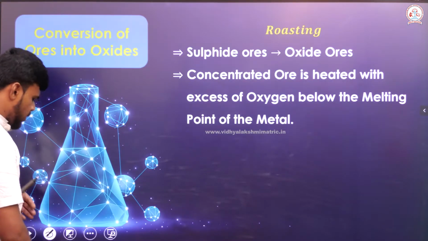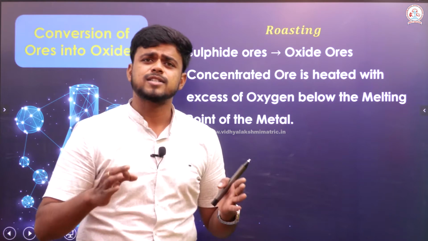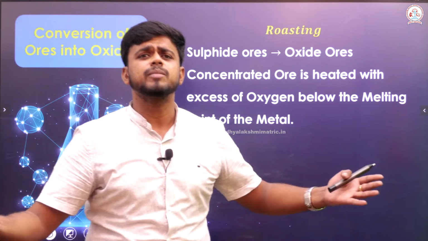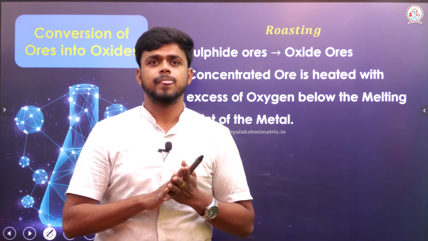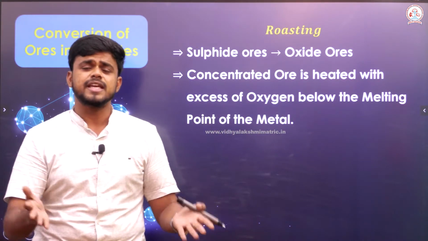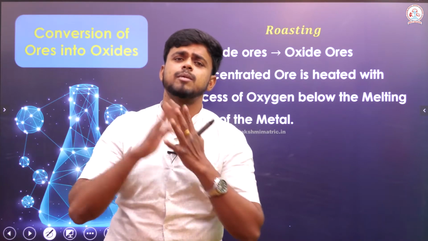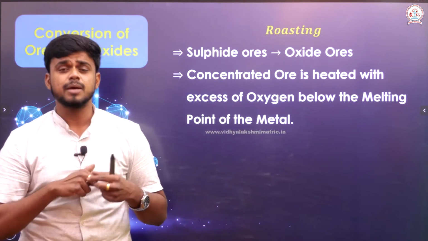Questions may be asked, why specifically does the ore have to be converted into metal oxide? Why can't it be converted into sulfide? Because thermodynamics plays a great role over there. Conversion of oxide is very easy, and from the oxide I can easily separate the metal of interest.